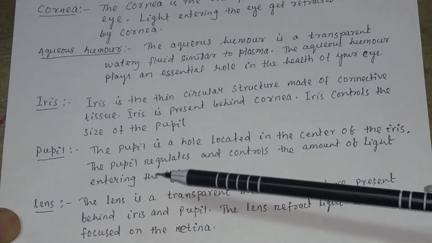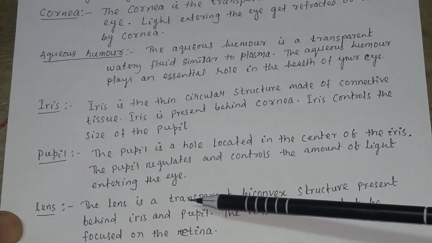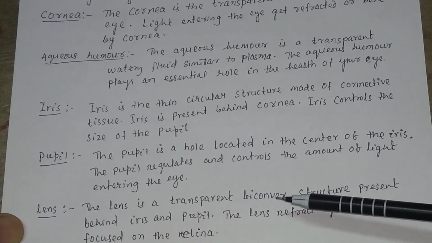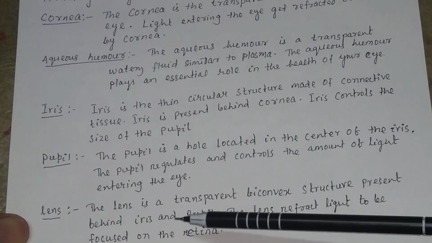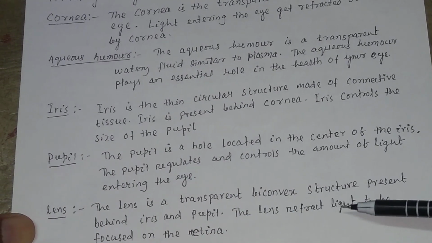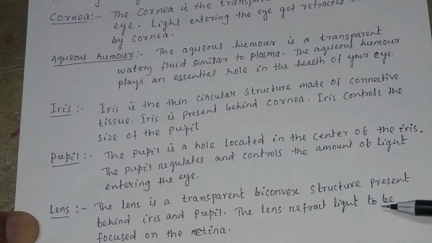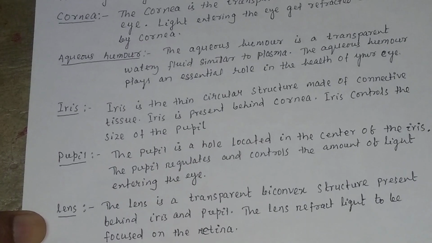After the pupil, you have a lens. You may call it the eye lens. The lens is a transparent biconvex structure present behind the iris and pupil. The lens refracts light to be focused on the retina.